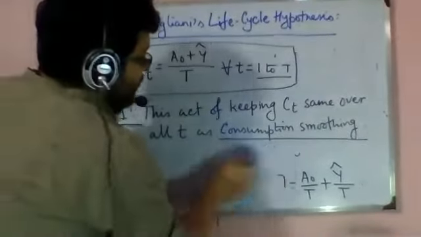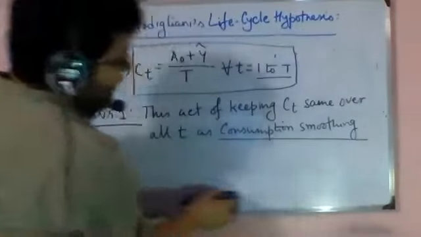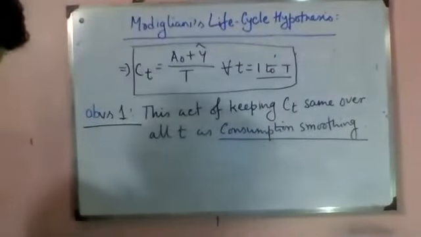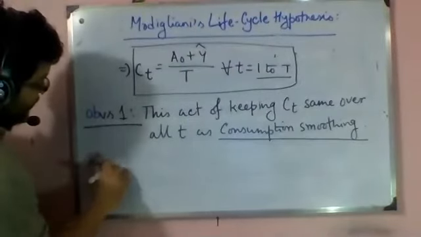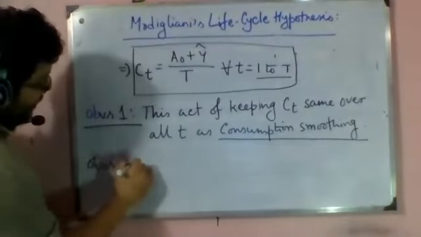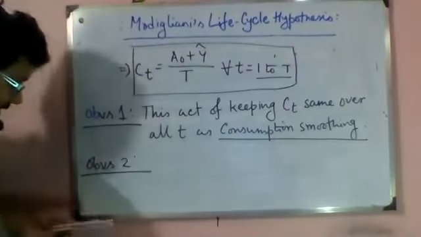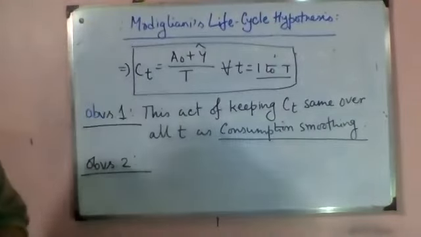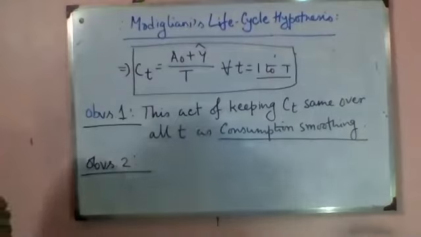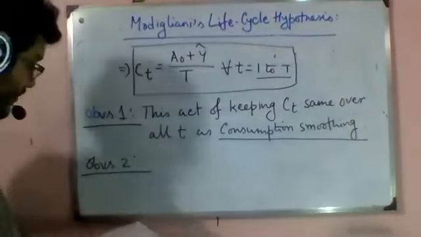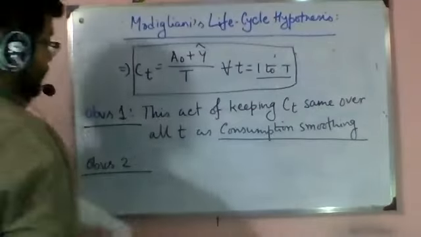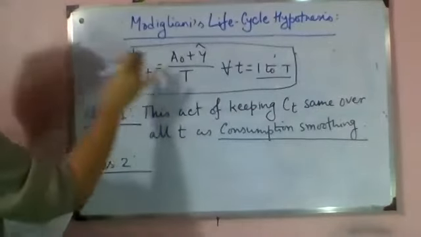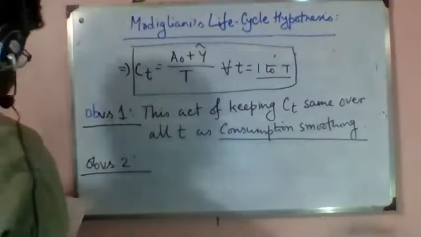Now comes observation 2. The second observation is actually the result of Modigliani's life cycle hypothesis, and this is the most important statement of this model. What is it? Let's look at this equation and try to understand this observation.